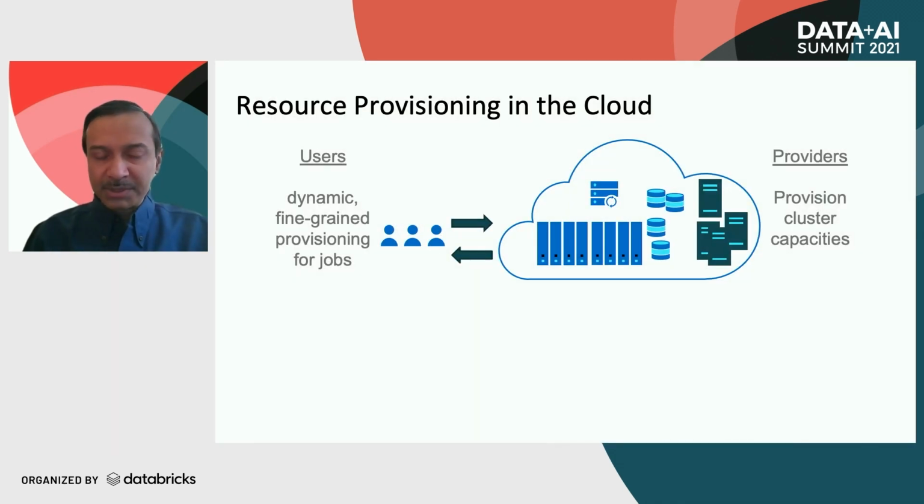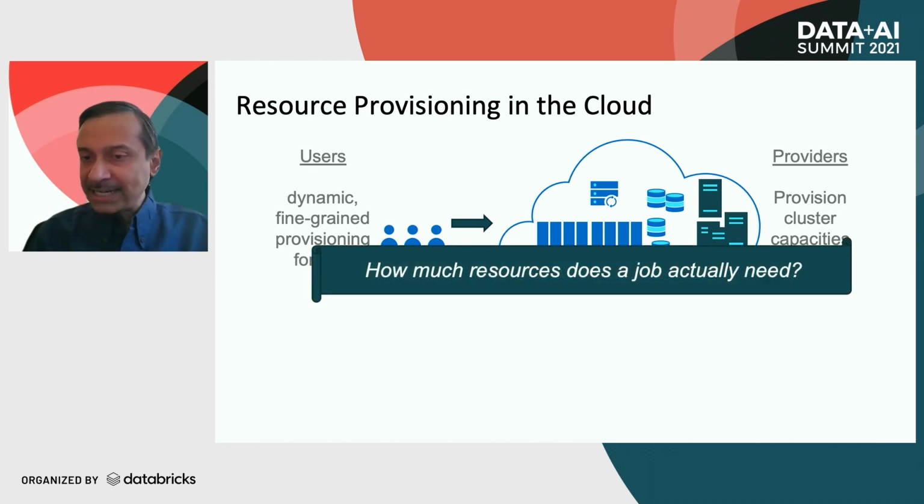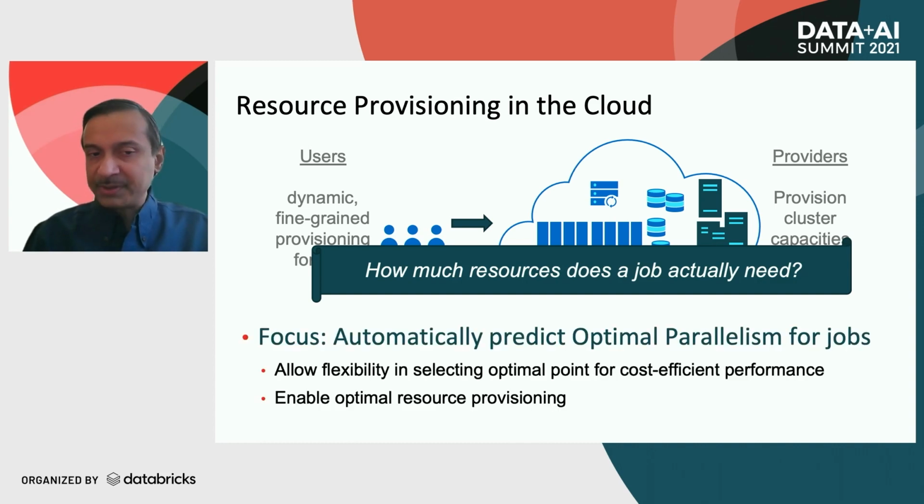Cloud computing platforms provide opportunities to users to provision resources dynamically in a fine-grained manner as much as is needed. Cloud service providers also provision their cluster capacities according to resource demand and utilization. A question is, how much resources does a job actually need to have to meet its cost and performance objectives? And in this talk, we focus on automatically predicting the optimal parallelism for jobs and the computational resources that it needs. We also want to allow flexibility in choosing the optimal operating point depending on the cost and performance objectives, and to provision resources accordingly.